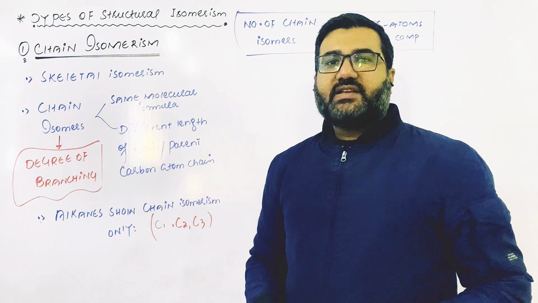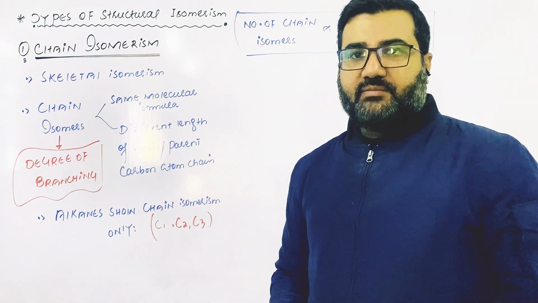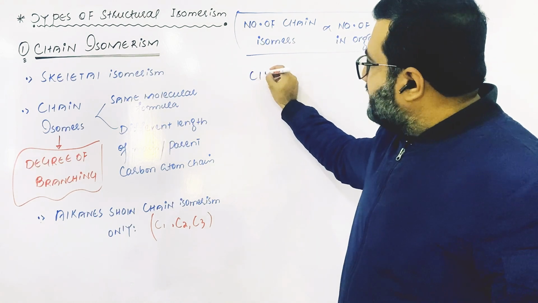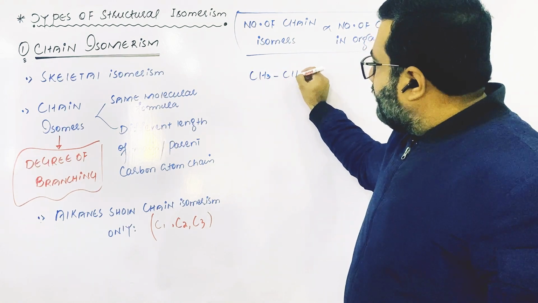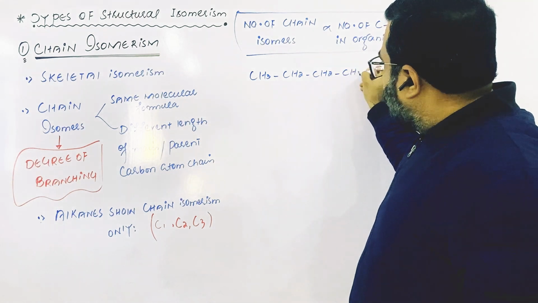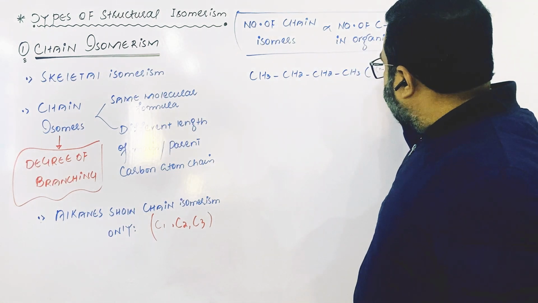In alkanes, chain isomerism starts from butane. Butane has two chain isomers, you know. One is n-butane.